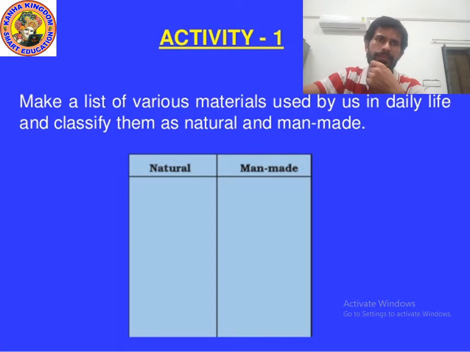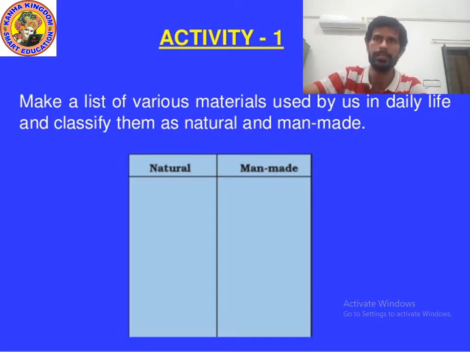First is natural resources and second is man-made resources. Is it easy to remember? So which are the natural materials and which are the man-made materials, kids?